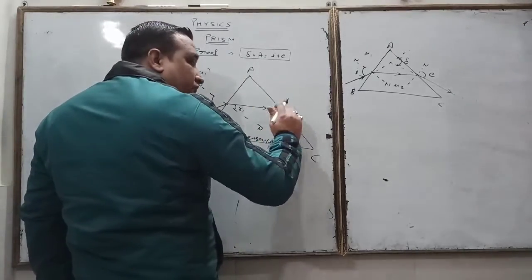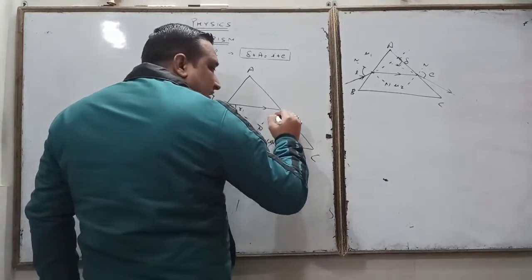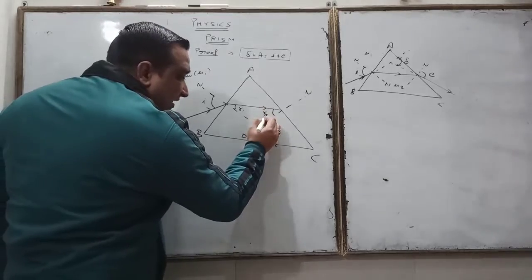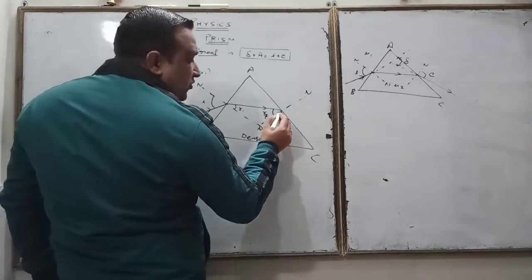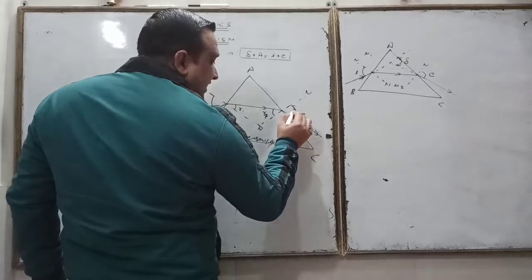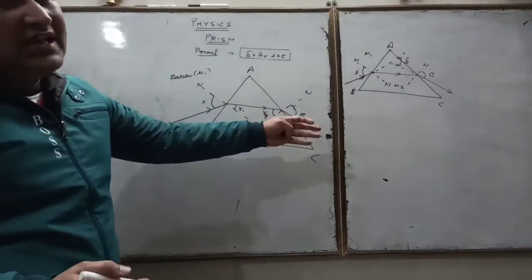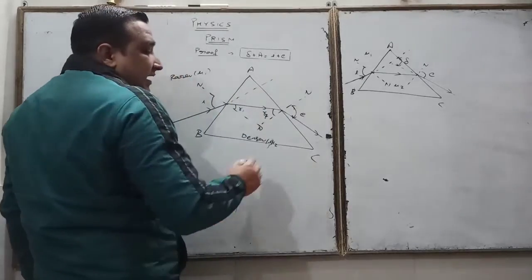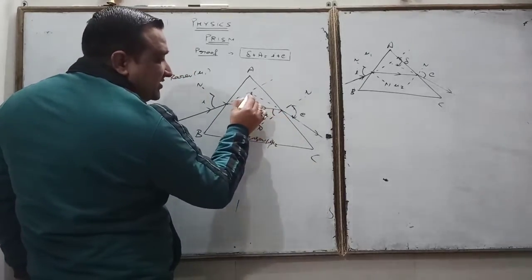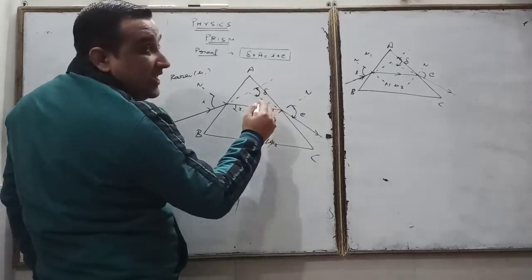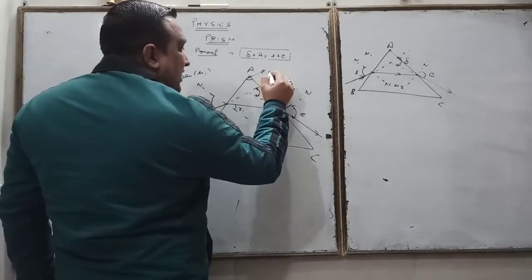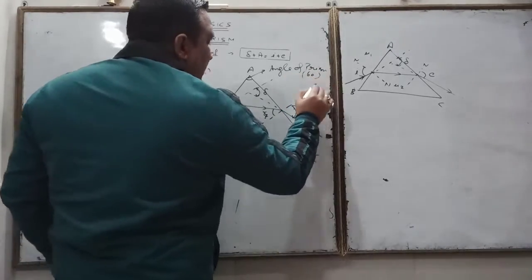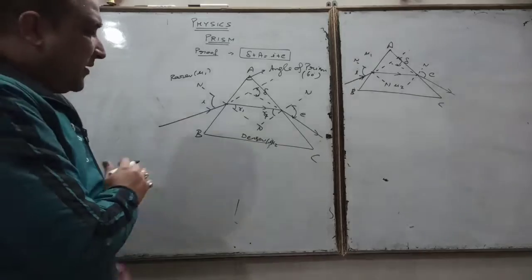Now light goes from denser medium to rarer medium. Here is the normal, and here we consider the angle R2. Now light moves away from the normal and it forms an angle as the emergent angle. If I produce this light ray backward, here comes the angle called the angle of deviation, and this is A, the angle of prism, and the angle of prism is 60 degree for an equilateral triangular prism. This is the equilateral triangular prism.